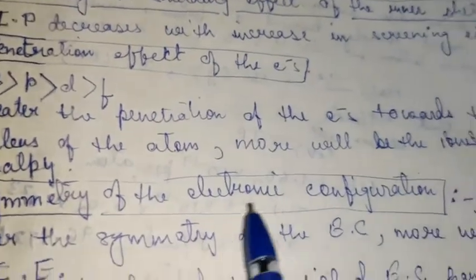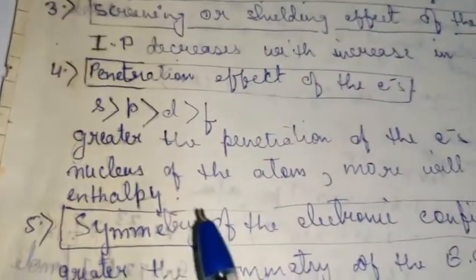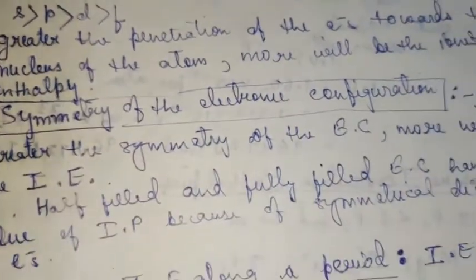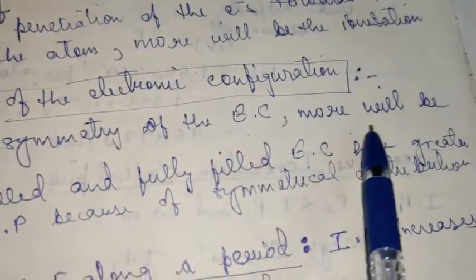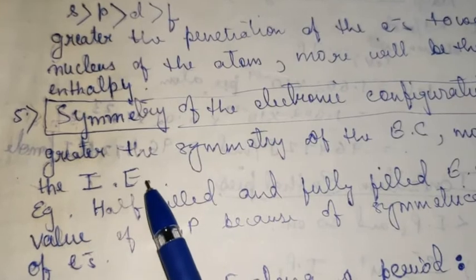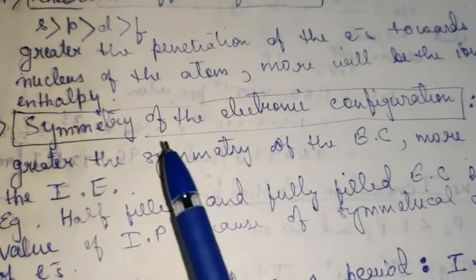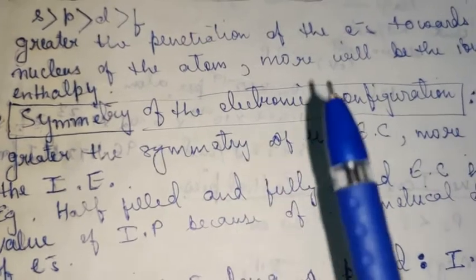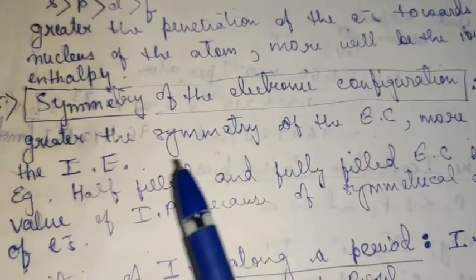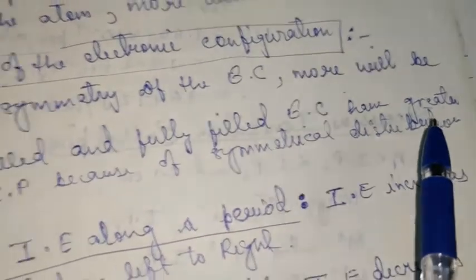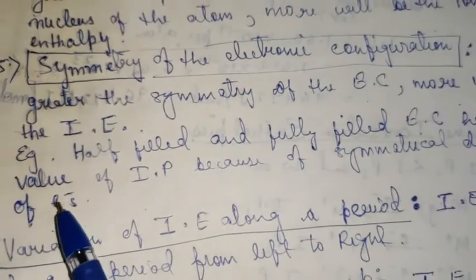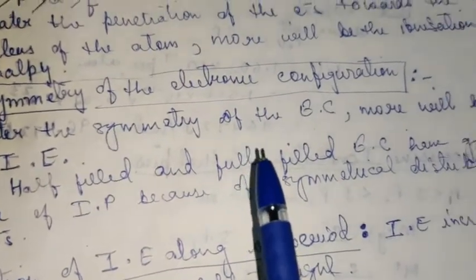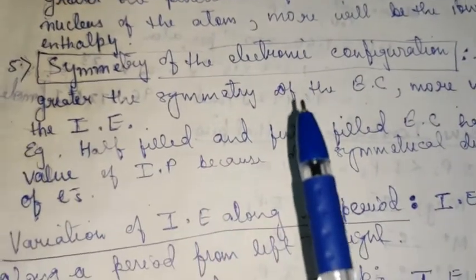So greater is the penetration of the electron towards the nucleus of the atom, more will be the ionization enthalpy. Now coming to the symmetry of electronic configuration. Greater the symmetry of electronic configuration, more will be the ionization enthalpy. Symmetrical electronic configuration means half-filled or fully filled electronic configuration. They are more symmetrical. I have discussed this in chapter 2. Half-filled and fully filled electronic configurations have greater value of IP because of symmetrical distribution of electrons. So removing an electron or disturbing such an electronic configuration is always difficult, and you need more energy to do it.